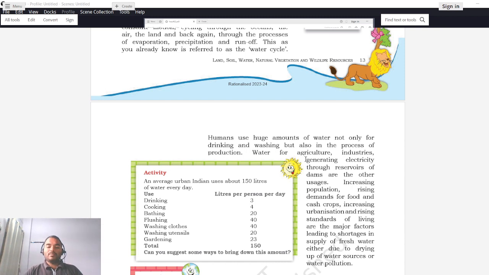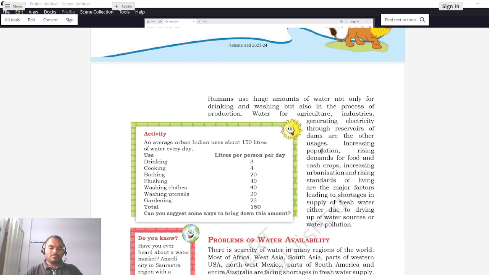Since the available water is limited and we are increasing the water consumption, it may happen that some parts where water is scarcely available may suffer water shortage, right? But the places where there is plenty of water may not suffer water shortage presently, but if the consumption rate is higher than the replenishing rate, then after a certain period this region will also suffer some water shortages.